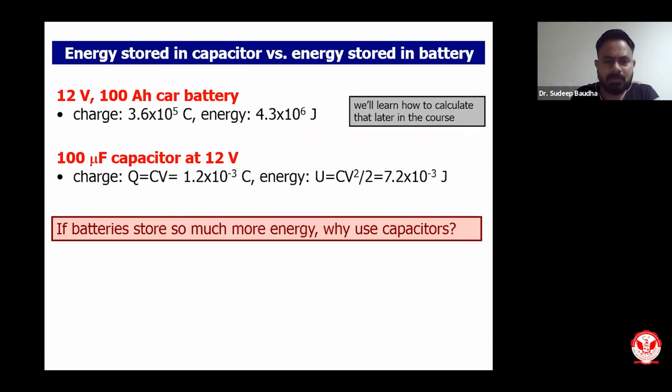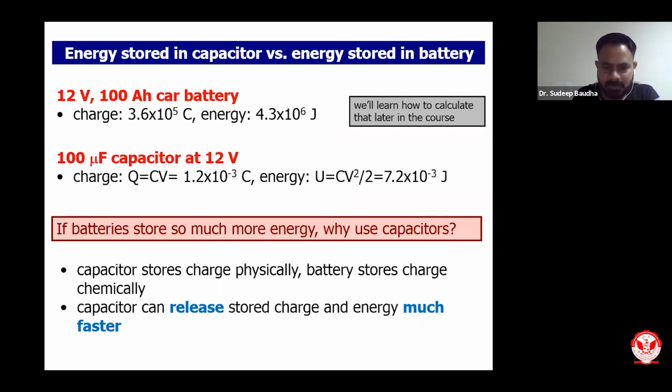If a battery stores so much more energy, why do we use a capacitor? First, a capacitor stores charge physically, while a battery stores charge chemically. A battery is a chemical device, so there will be chemicals storing charge. But in capacitors, it is a simple dielectric medium storing the charge.